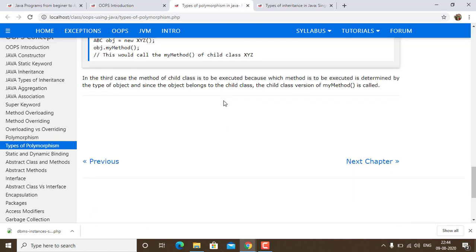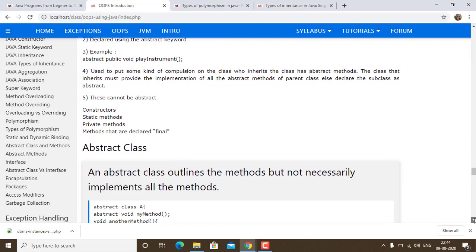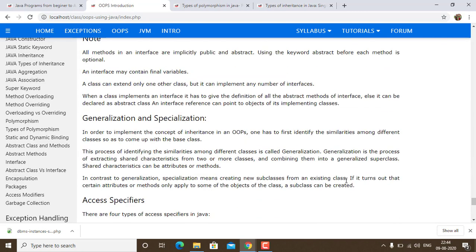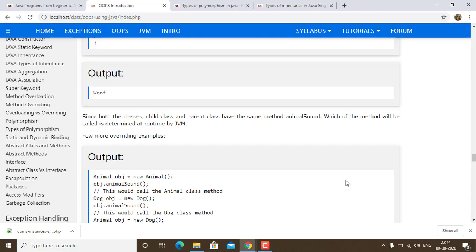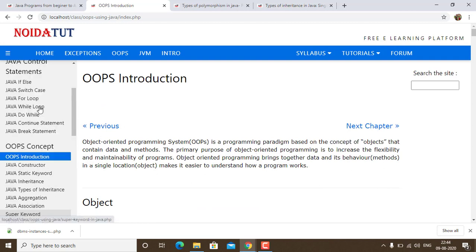Those are the types of polymorphism. This is also about abstraction. Everything will be discussed, and we have a separate chapter. This is just a brief introduction about what OOPS is and what the different features of OOPS are. In my next chapter, I will be elaborating.